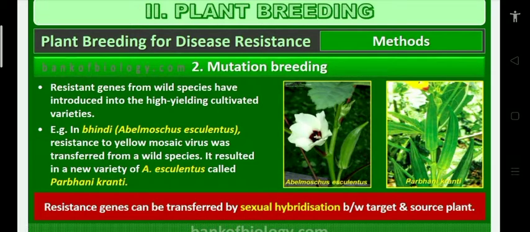By mutational breeding, can you give some example? It was just given. Mung bean, resistant to yellow mosaic virus and powdery mildew. Parbani Kranti, resistant to yellow mosaic virus.